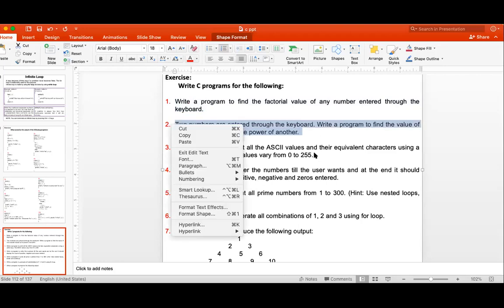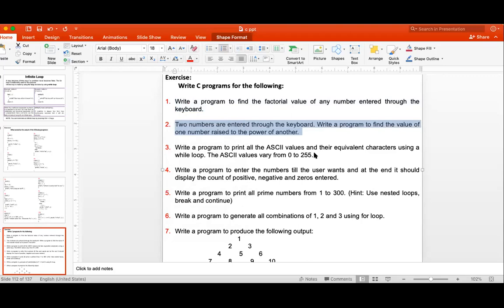First try yourself. One number raised to the power of another. Suppose you are giving the numbers 2 and 4, so 2 raised to 4 should be your output. How to get 2 raised to 4? 2 multiplied by 2 multiplied by 2 multiplied by 2. How many times? 4 times multiply. So a 4-time loop will be there, but the inner statement of the for loop will change. You're not multiplying with i, you multiply with the base number only.